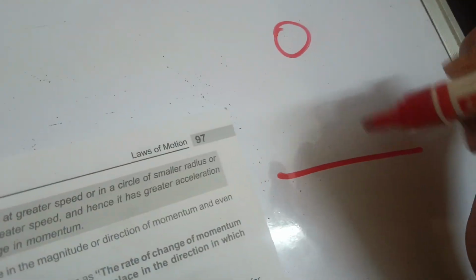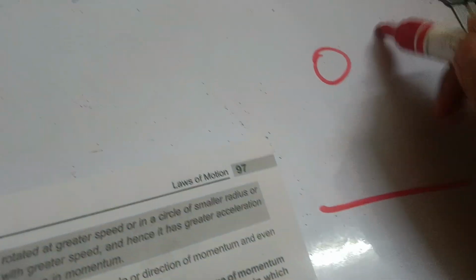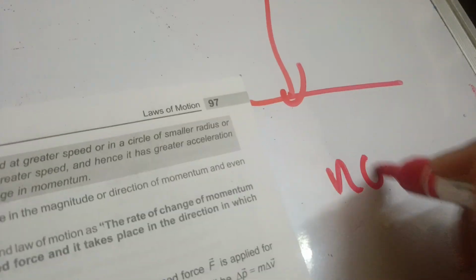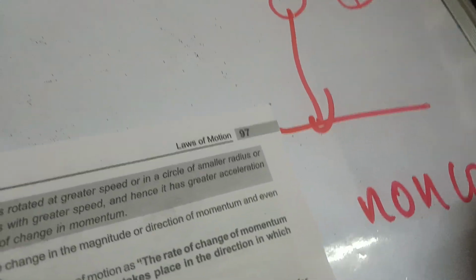For example, there is a ball here. Now the ball will fall down. Why will it fall down? Because of gravity. We know that ball will obviously fall due to gravity, right? So is it a contact force? Is there any contact between the ball and the ground? No. So it is a non-contact force.